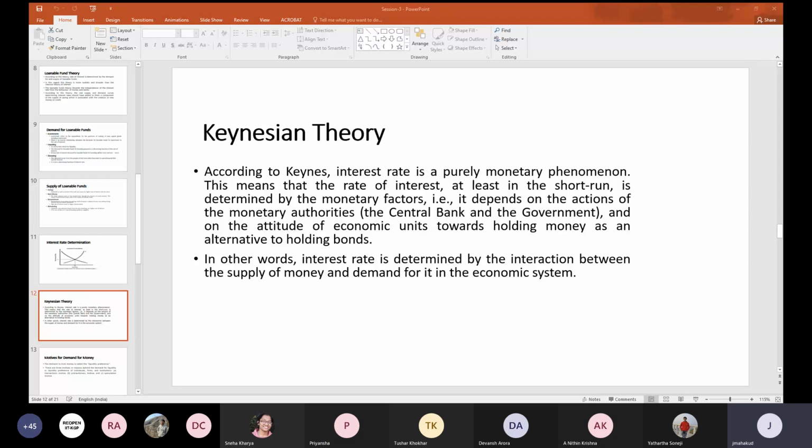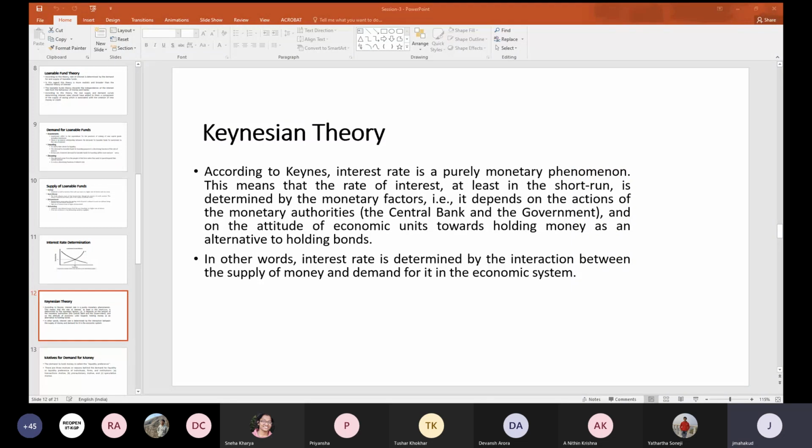Okay. So if money supply is exogenously determined, that means we are saying that no other economic factors are responsible for this. Therefore, the Keynesian theory has given a lot of attention to the demand for money. They have said that money supply is exogenously determined.